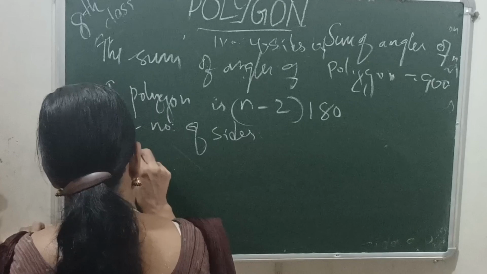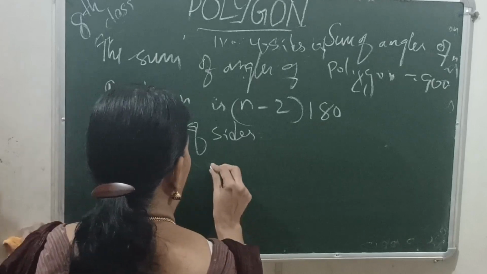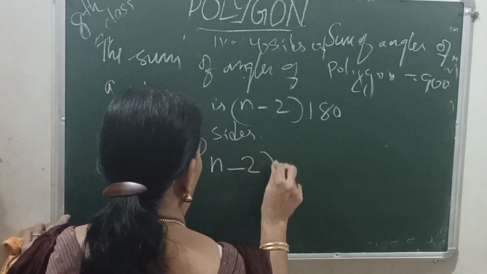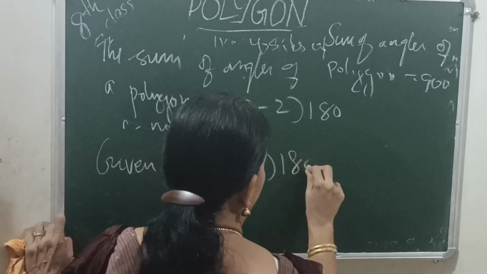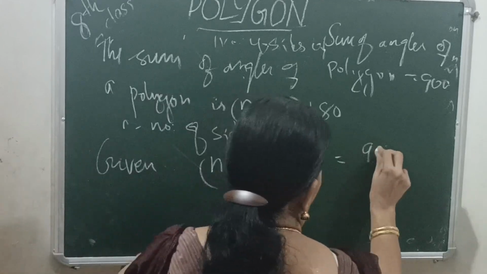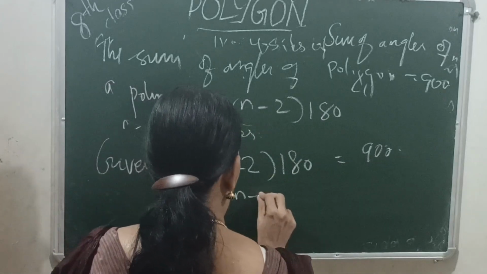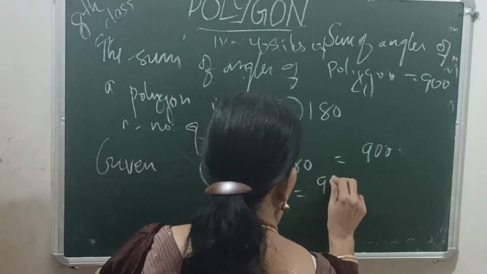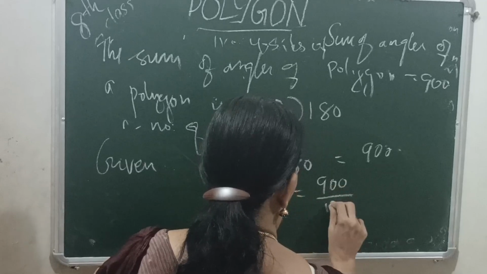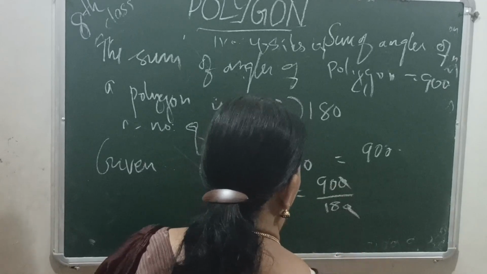Then n minus 2 into 180 is the sum, 900. Then n minus 2 equals 900 by 180.